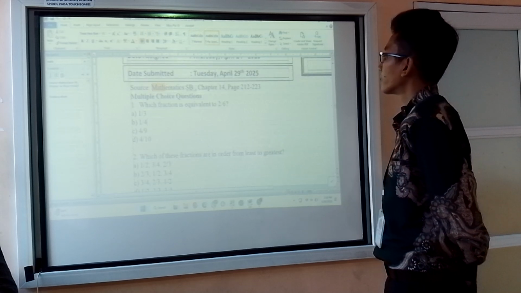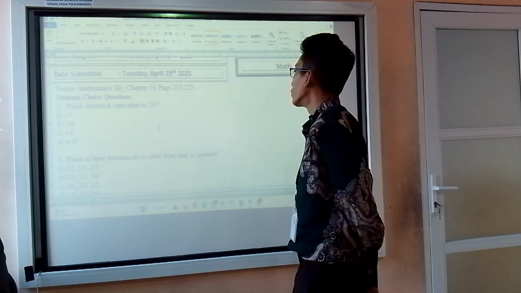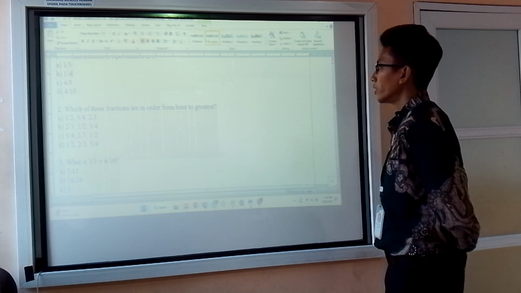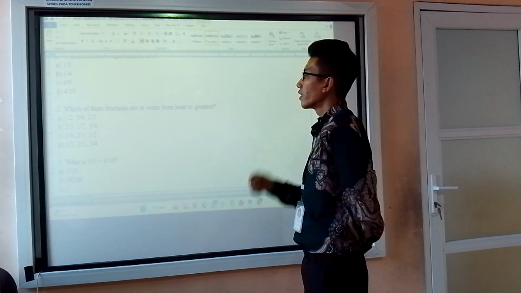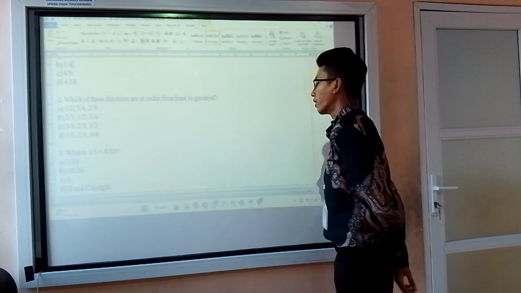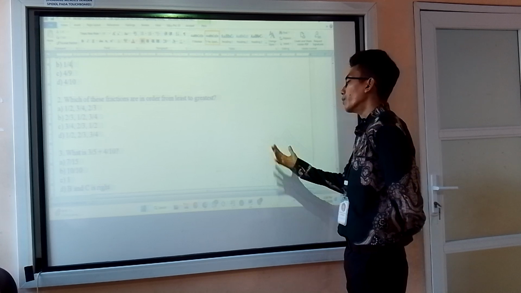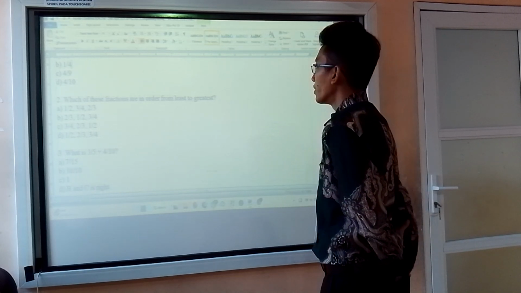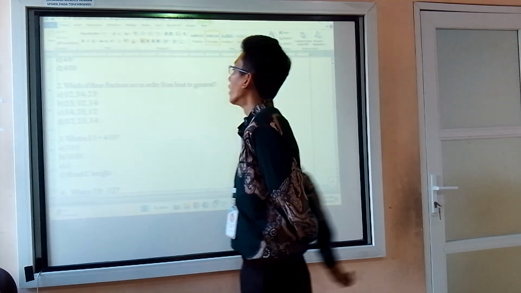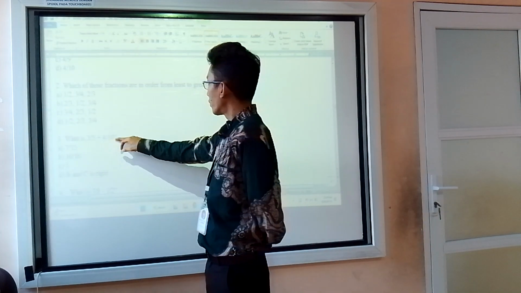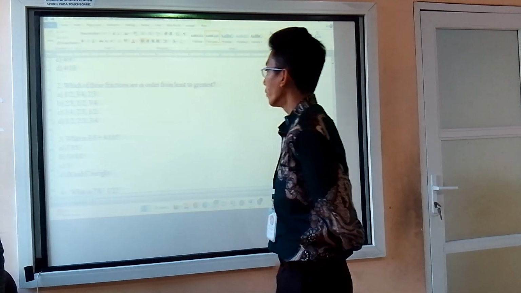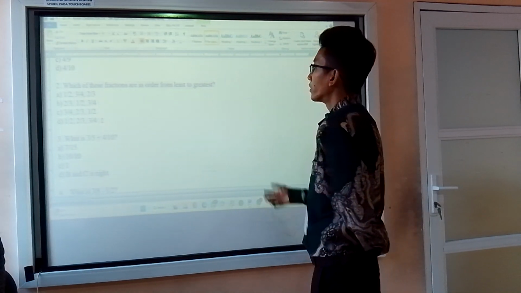Okay. Please answer this one, sir. Which fraction is equivalent to 2 out of 6? It will be 1/3. Which of these fractions are in order from least to greatest? This one is actually quite easy because the bigger the denominator, the smaller the fraction will be. That means from the least to the greatest, it will be half, then 2 out of 3, and 3 out of 4.